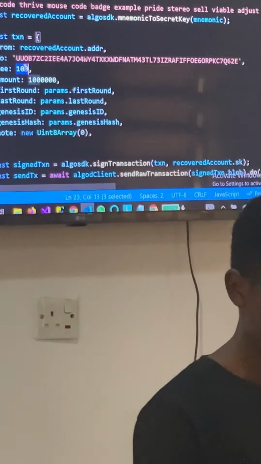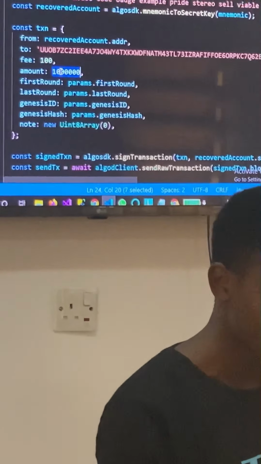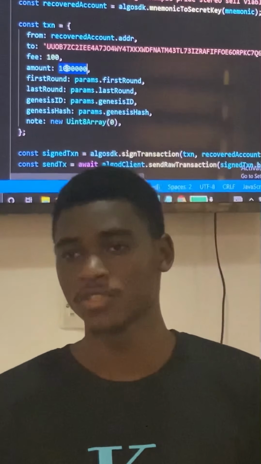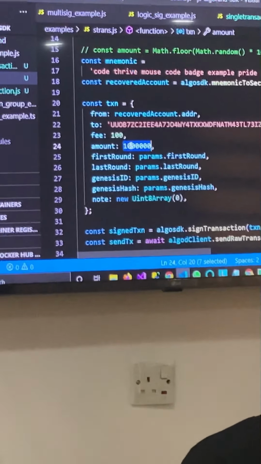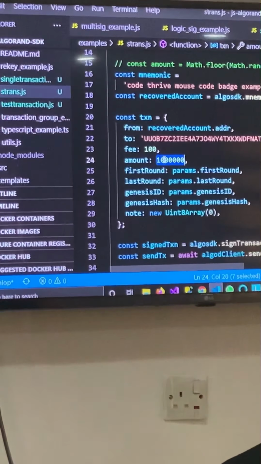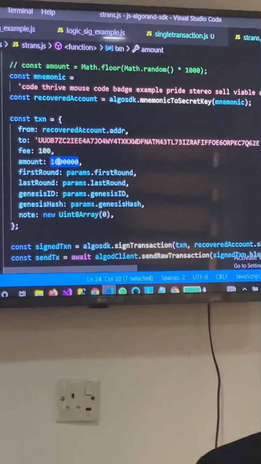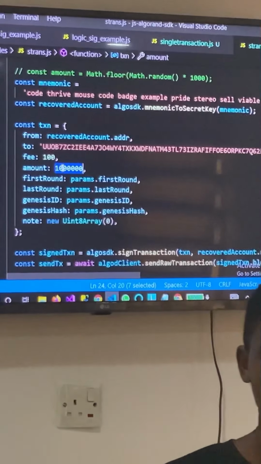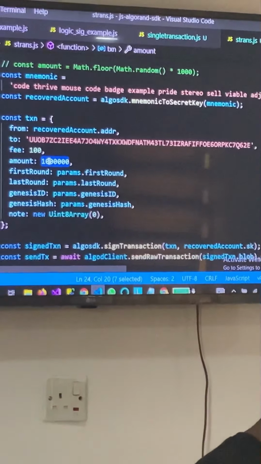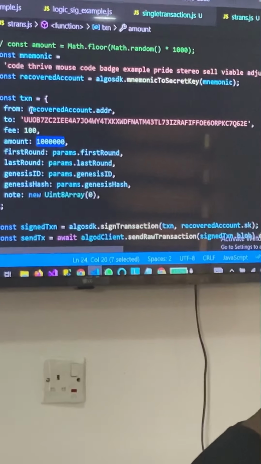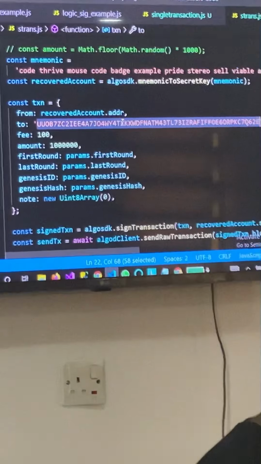Then we have a fee, a flat fee, 0.01 algos. Then we have the amount. Now, amounts are in micro algos, not algos. So you have to do that conversion. About 1 million micro algos is equal to 1 algo. 100 million micro algos is equal to 100 algos. So here we have 1 million micro algos, which is equivalent to 1 algo. So that means during the course of this transaction, 1 algo will be sent from the sender, which is this recovered account address, to the receiver, which is this address.